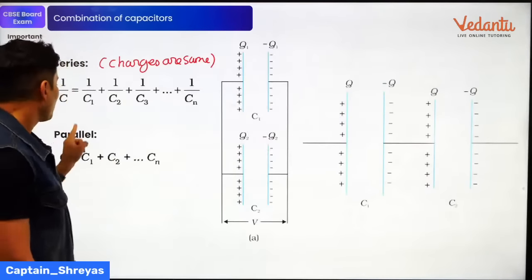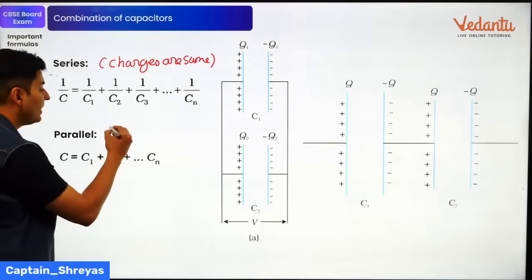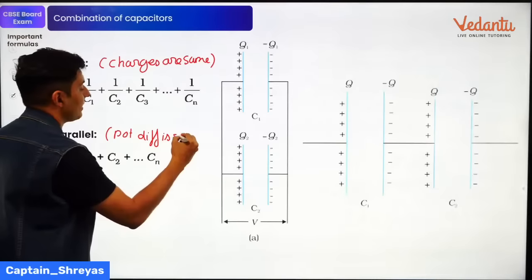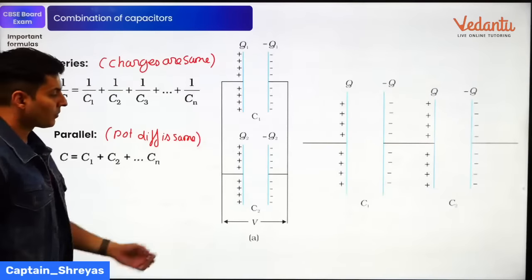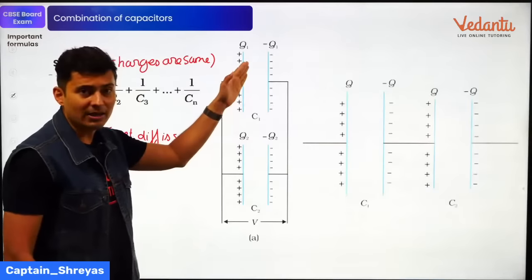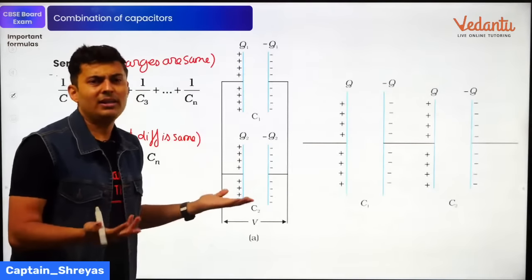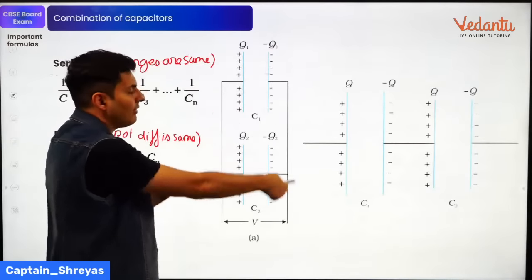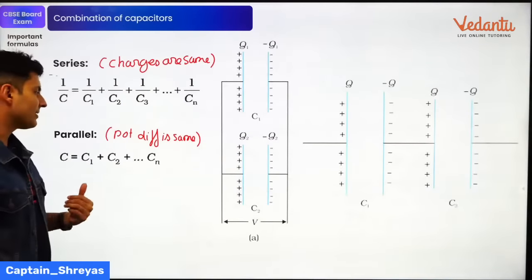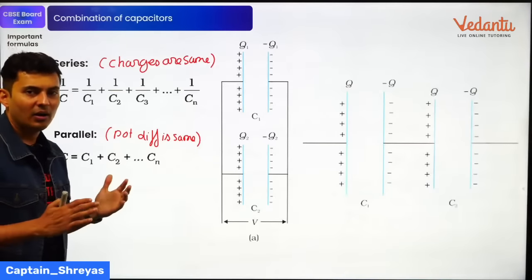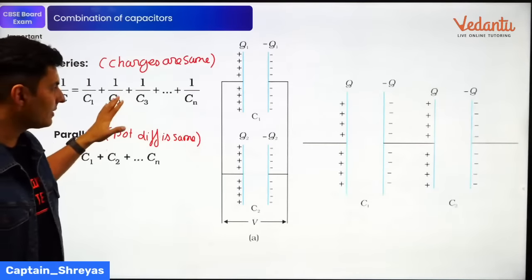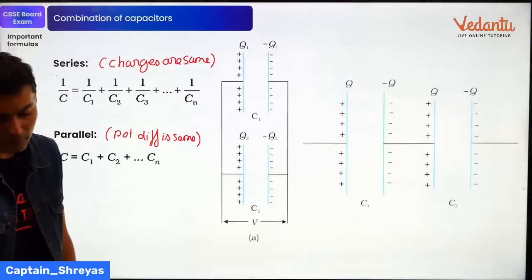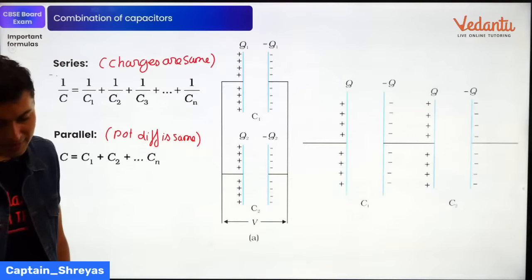All charges are the same. But if you take parallel capacitors, you will see the potential difference is the same. Take the example over here. This capacitor is parallel to this capacitor. You can see this and this have different charges because of different capacitance. But the voltage difference everywhere is the same. So in series the charges are the same, and in parallel the voltage is the same. That's the only similarity with resistors, but otherwise the formulas are exactly opposite of resistors. Okay? Yep. I hope this is clear.